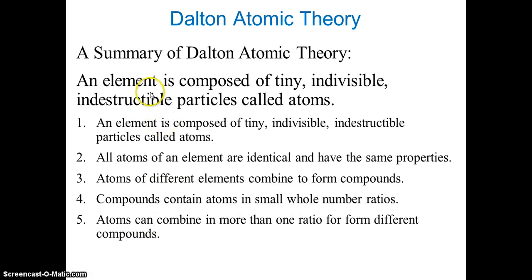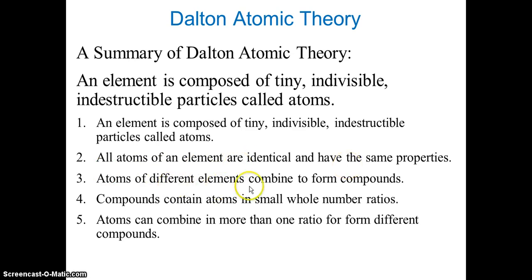Here is a summary of Dalton's atomic theory. He said an element is composed of tiny, indivisible, indestructible particles called atoms. So first he defined atom. Then he said all atoms of an element are identical and have the same properties.